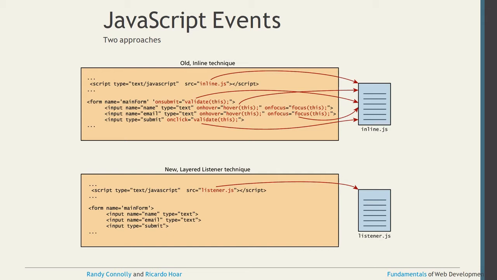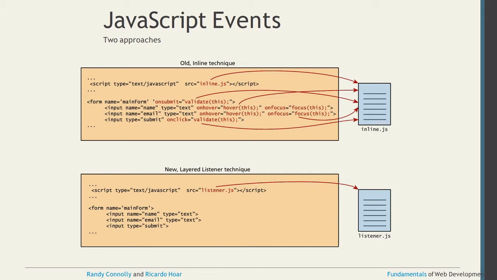Inside that, you put the JavaScript file you just created, whose extension is .js, inside double quotes. So we put inline.js in double quotes, then we have to close the script tag. This way we can use external JavaScript.